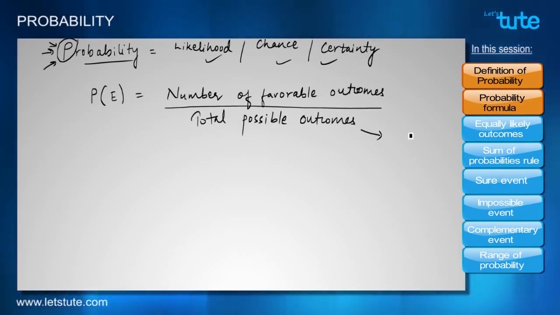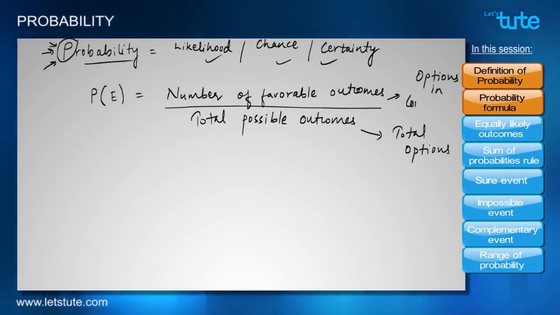Total possible outcomes are the total options available to us, and the number of favorable outcomes are, out of these options, whatever we are going to consider. So options in consideration will form the favorable outcomes. So the ratio of the options in consideration to the total options will give us the probability of an event. And this has always been known as the classical way of finding the probability.